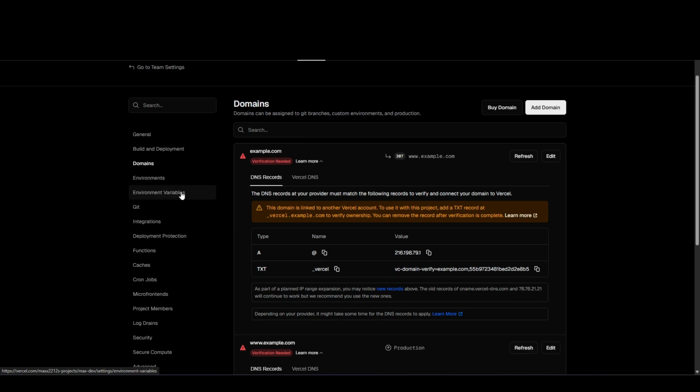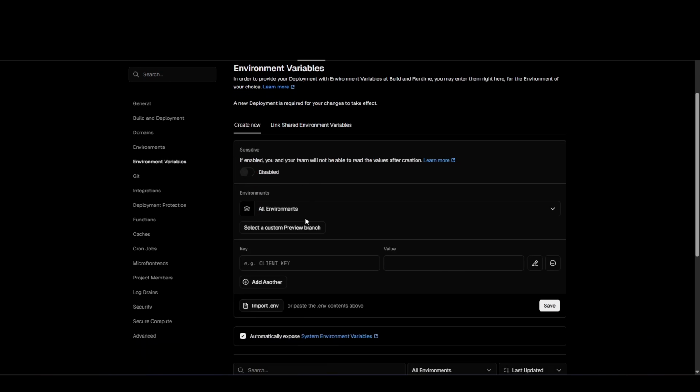So if you have a little bit more complicated website and you have a backend or any other stuff, and you have a .env file, then you need to insert it right here. So for example, you have Supabase, then you have a Supabase key, and then you have a value like this, and then you have random numbers.